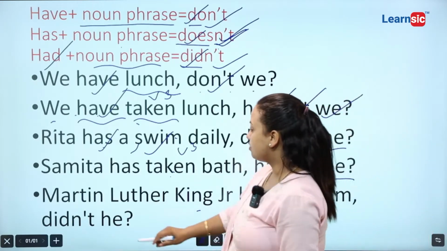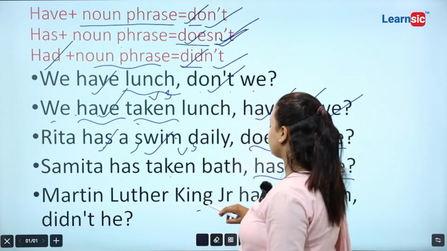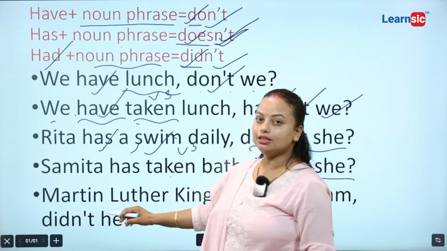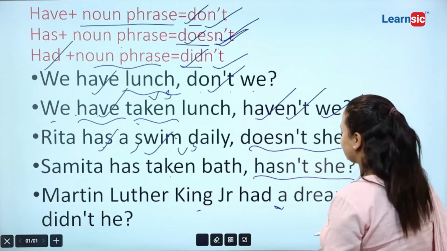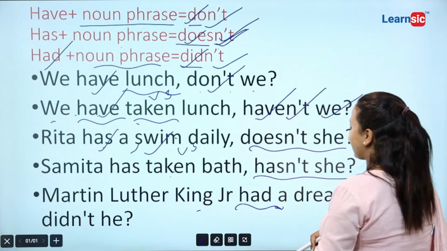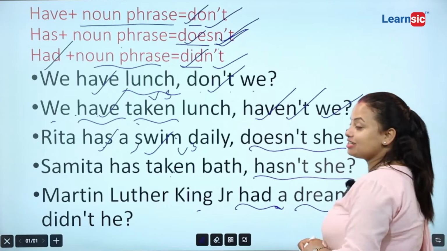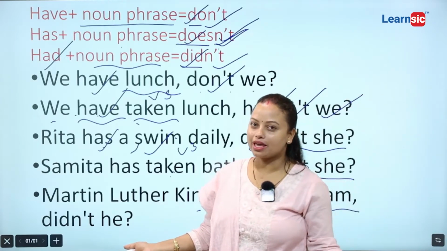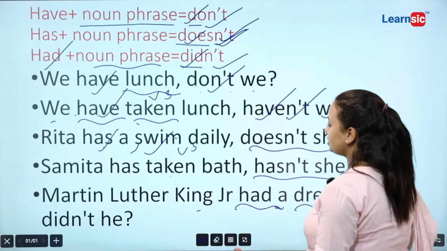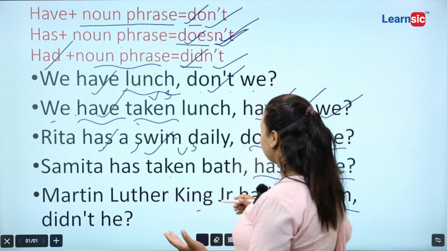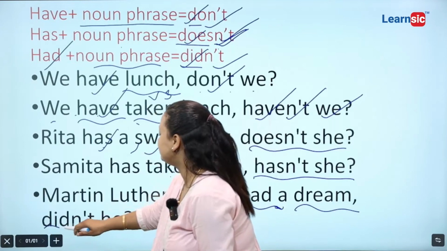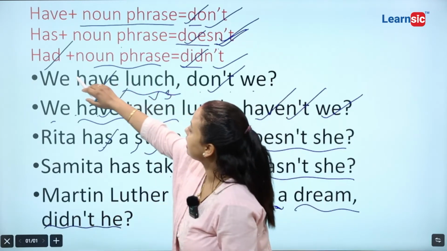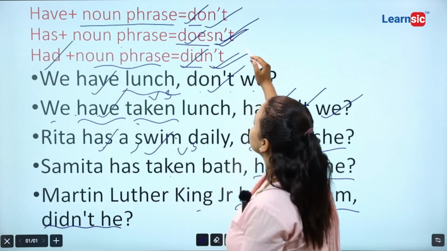Now another, Martin Luther King Jr. had a dream. All right, had. Here is a had, but dream is here. Dream is a noun. That's why you couldn't write hadn't. Here you are asked to write didn't he, because had plus noun phrase is equal to didn't.